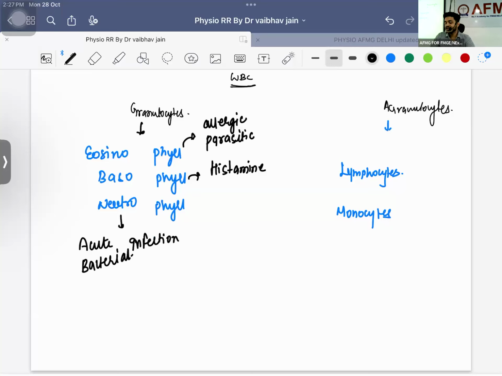Lymphocyte tells us about viral etiology, and monocytes are the macrophages. Monocytes of lungs, alveolar macrophages. Monocytes of liver, Kupffer cells. Monocytes of bone, osteoclasts. Monocytes of skin, Langerhans cells; Langerhans cells are present in the stratum spinosum.